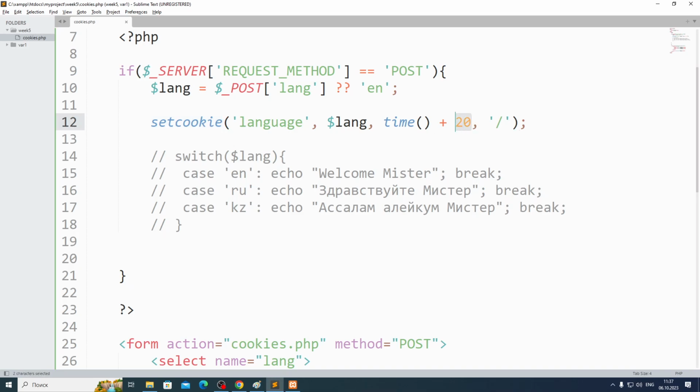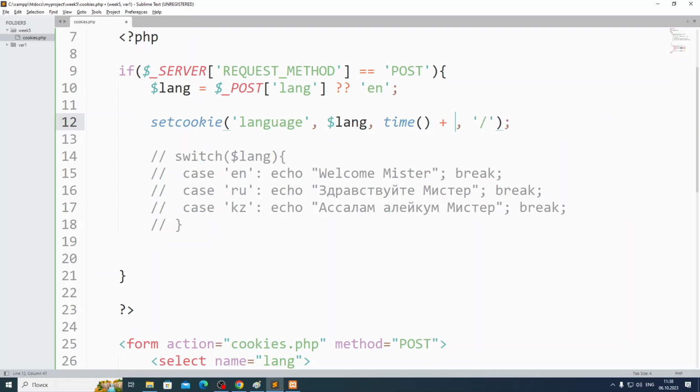So if you want to give 1 hour, you will say like 3600. If you want to give 2 hours, you can do like this. If you want to give a year, guys, 1 year, you can say times 24 because in 1 day we have so many seconds, and times 365, something like this. So it will be 1 year. Okay.